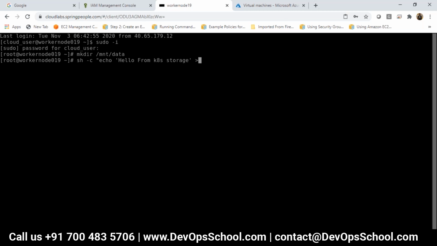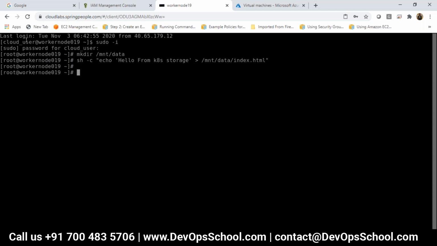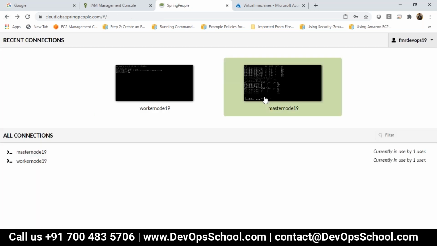Echo "Hello from data storage" greater than mnt/data/index.html file. This you need to run on your worker node. Then go back to the master node.